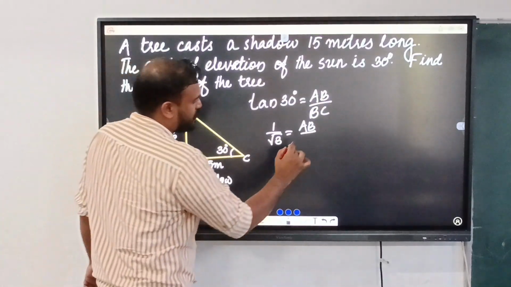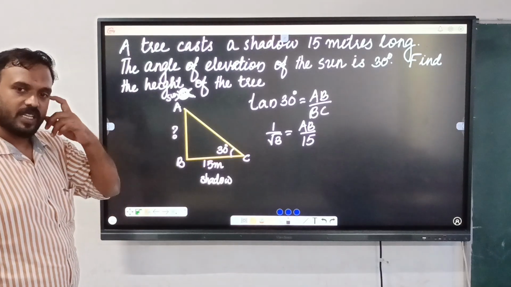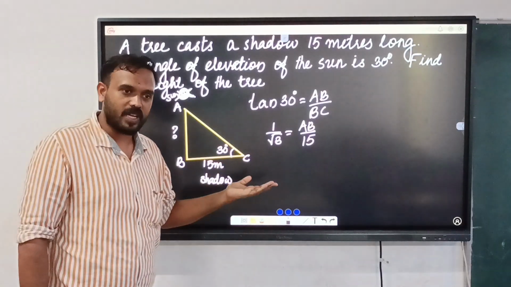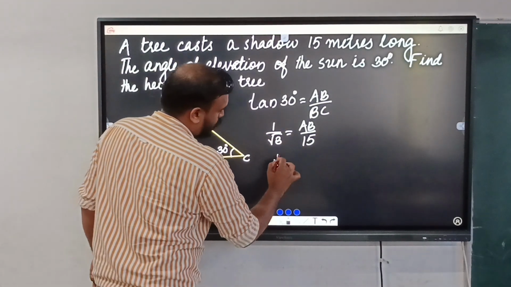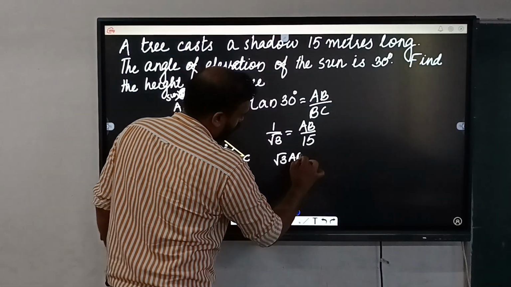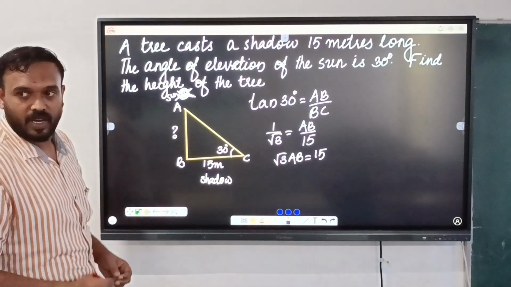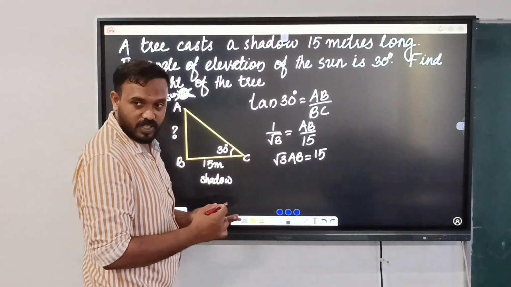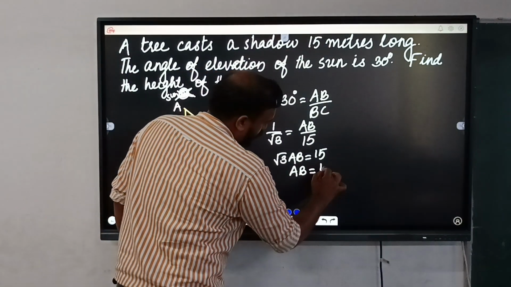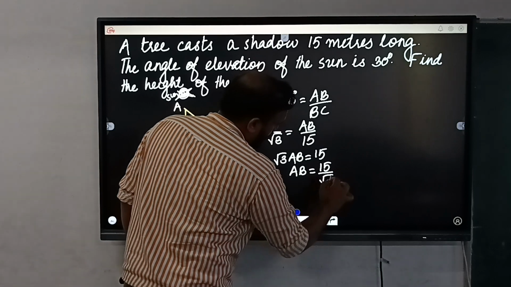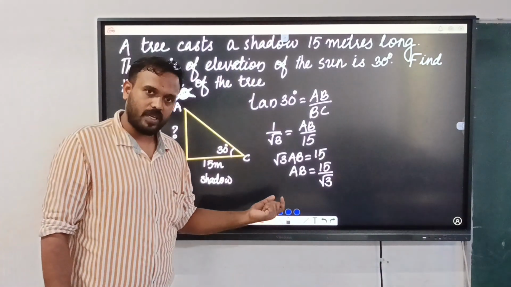And what is the value of BC? Yes, 15. Then by doing cross multiplication, what will you get? Root 3 AB equals 15. Then what is the value of AB? AB equals 15 by root 3.